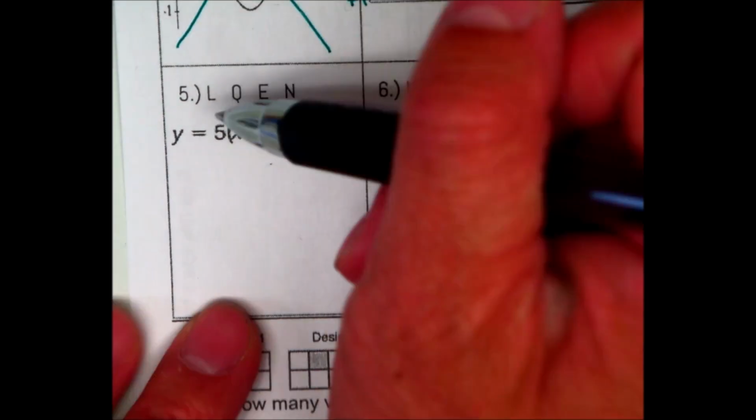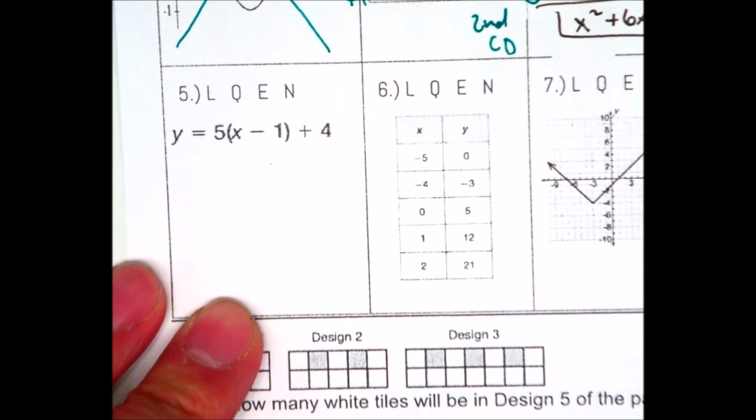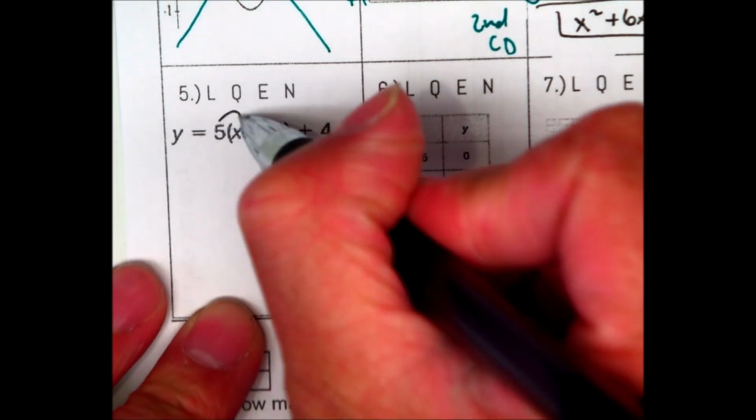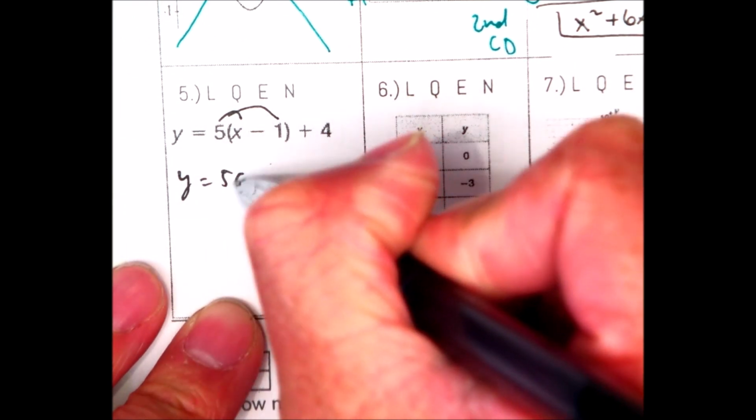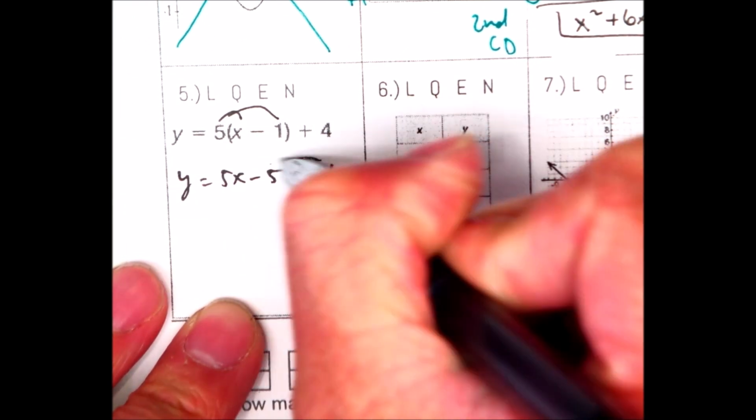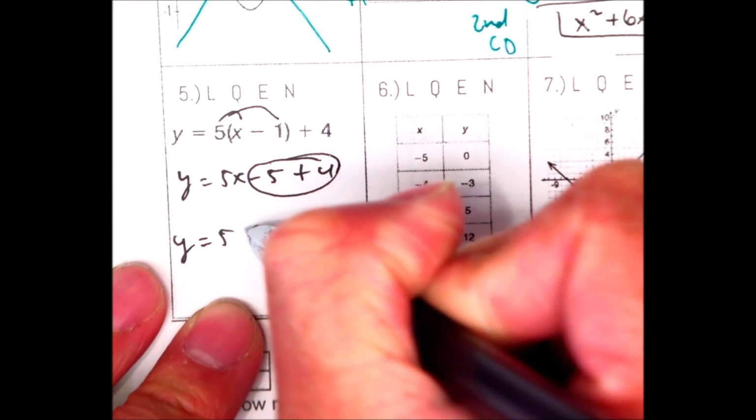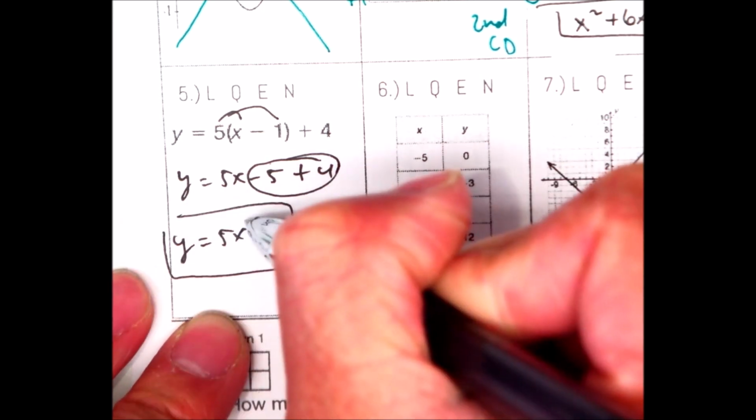Question number 5, linear, quadratic, exponential, or neither. So if you distribute the 5 here, you're going to get y equals 5x minus 5 plus 4. Combine like terms here, y equals 5x minus 1. X is to the first power, y is to the first power, that would be linear.